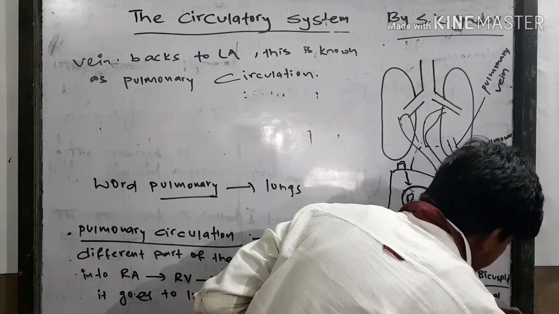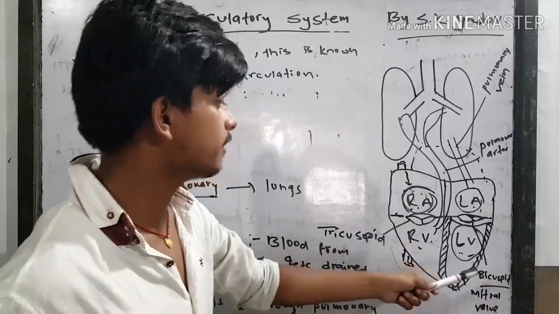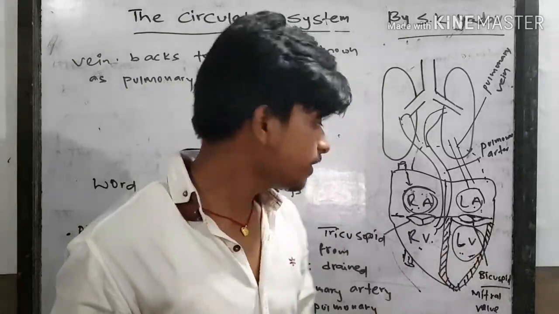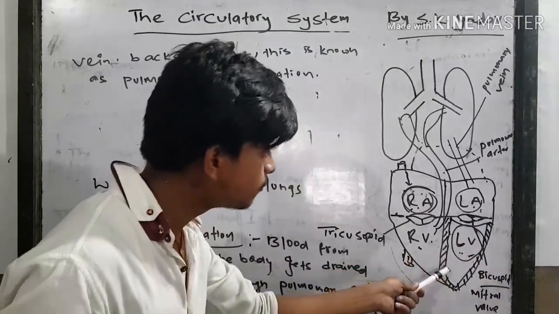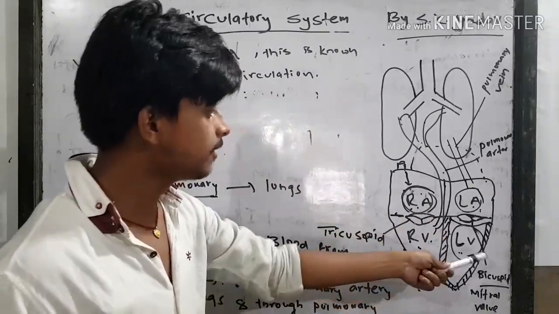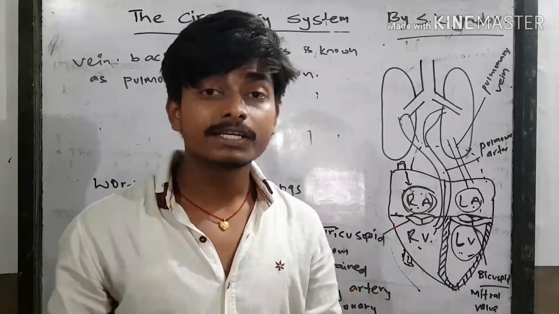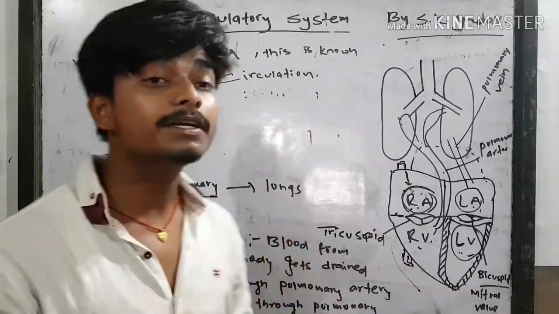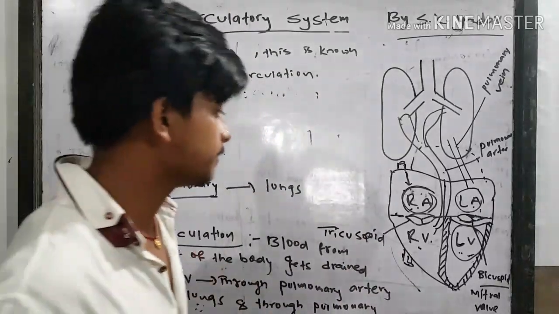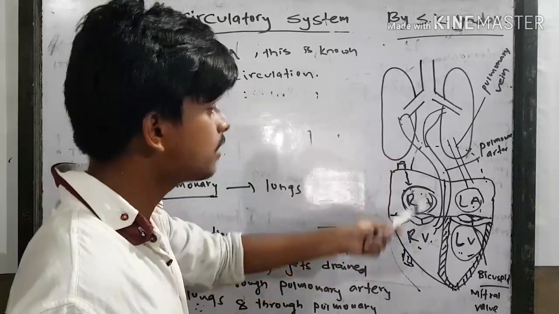Mitral valve, also known as what? This is also known as the mitral valve. Then the left ventricle, and through the left ventricle the oxygenated blood gets distributed all over the body. Here the wall of the left ventricle is slightly thicker compared to the others, as you can see here. Why is this? It is thicker because the left ventricle has to pump the oxygenated blood to different parts of the body. So this is known as pulmonary circulation. There is involvement of both the heart and the lungs.